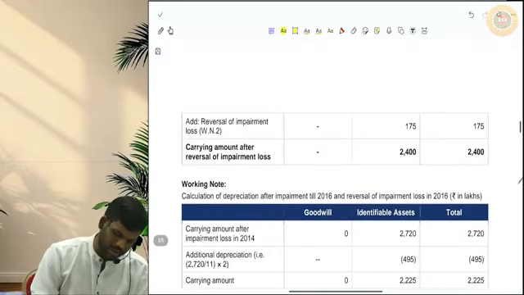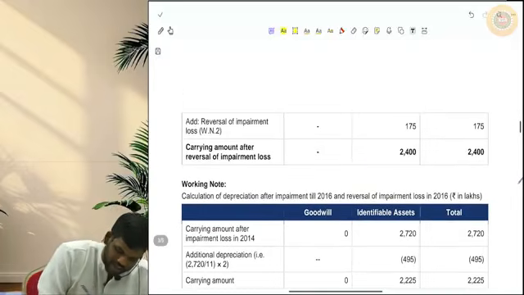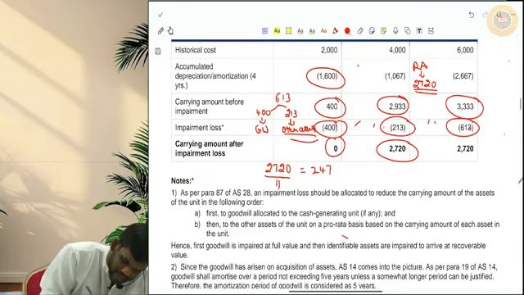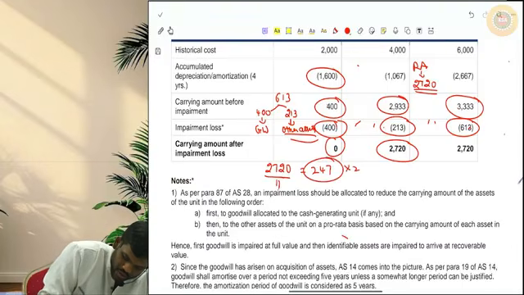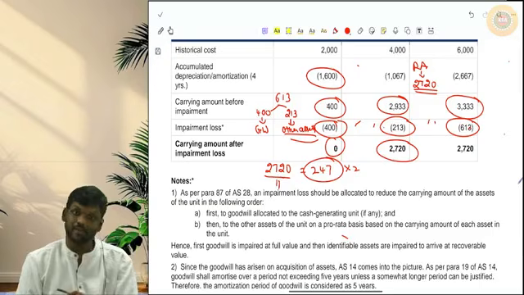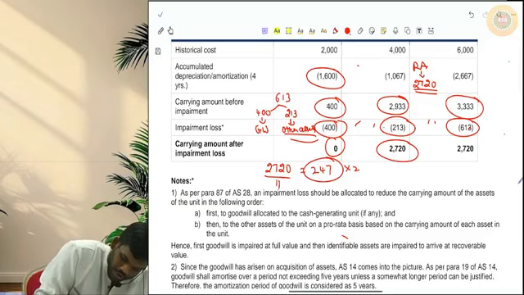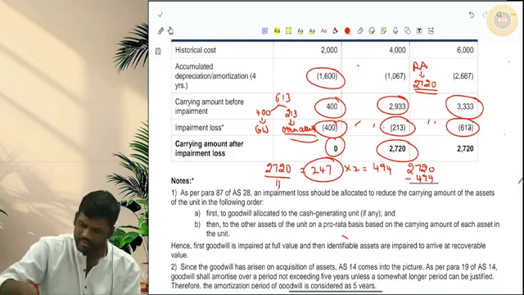So see now what will happen. 2720 by 11, every year it will be 247 depreciation. For 2 years, 247 into 2, 494 depreciation. Then 2720 minus 494.